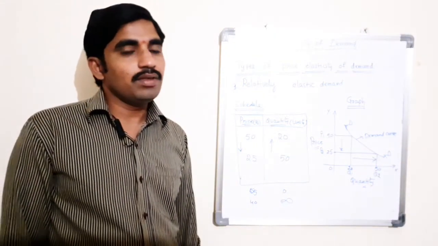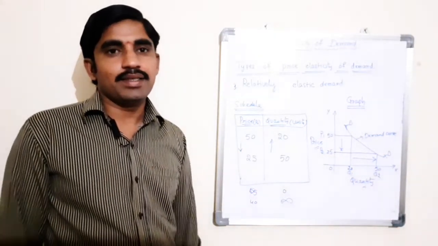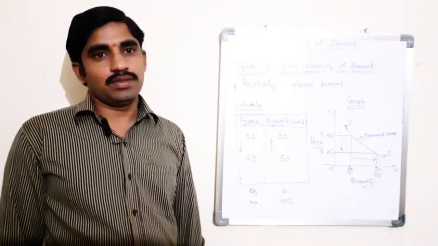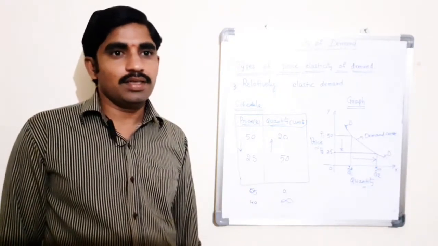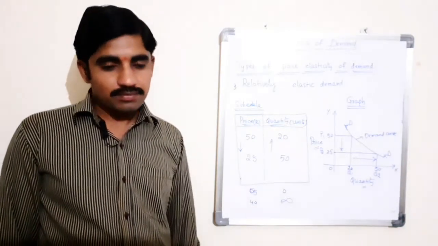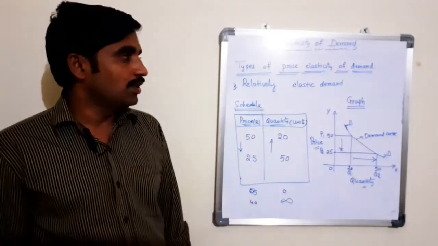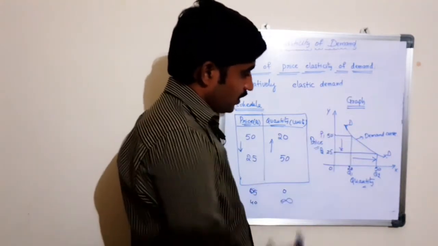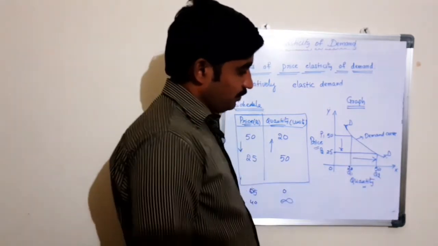Relatively elastic demand has a practical application, as demand for many products responds in the same manner with respect to change in their prices. So, this is about relatively elastic demand. Here, small changes in price of the product lead to more changes.